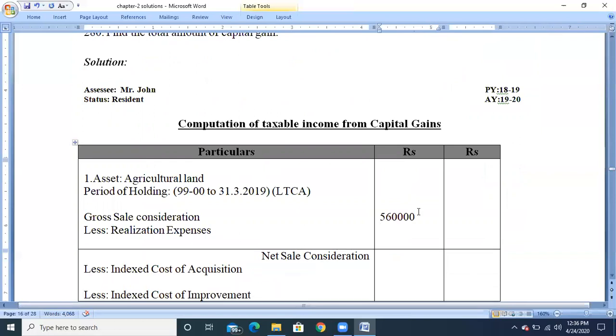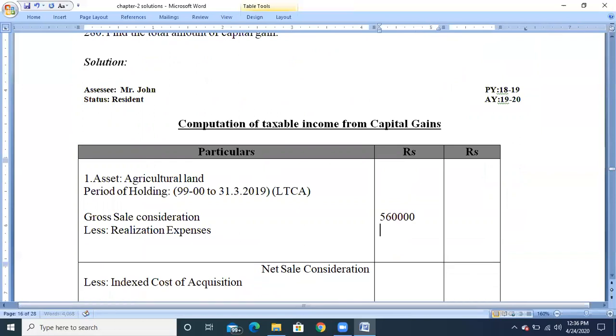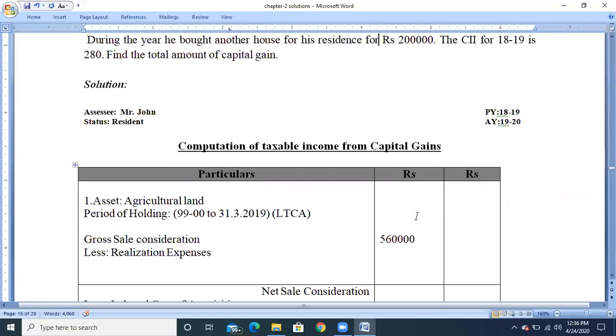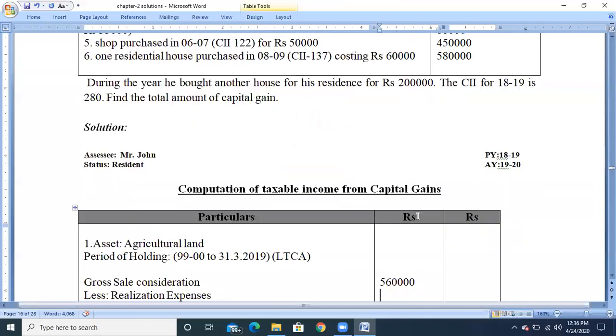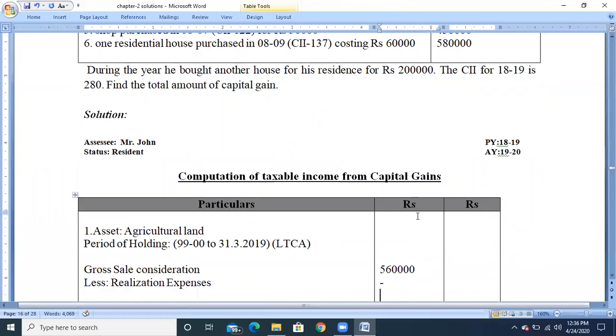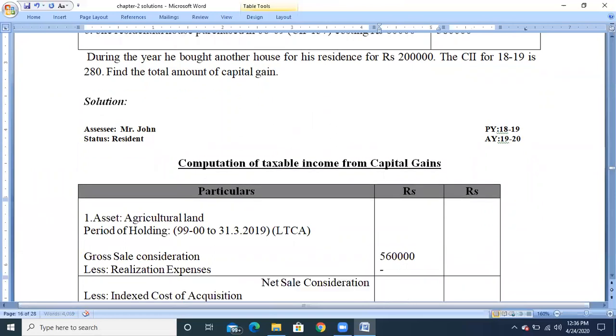Next, from that minus the realization expenses. In the problem, there are no realization expenses given, so take the realization expenses as nil. After minusing the realization expenses, we get the value called net sale consideration, that is rupees 5,60,000.